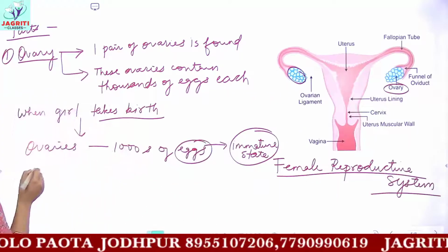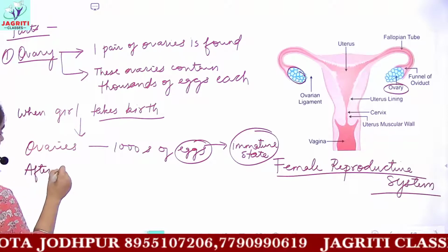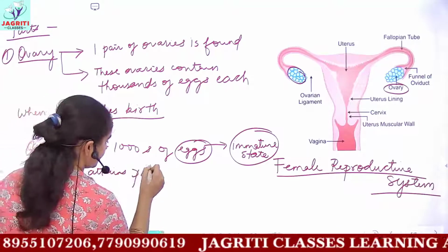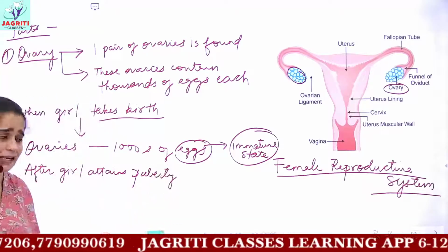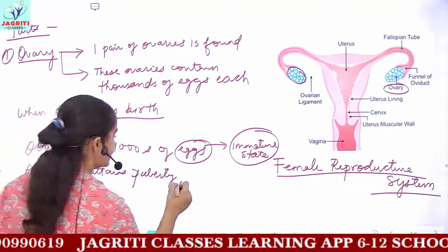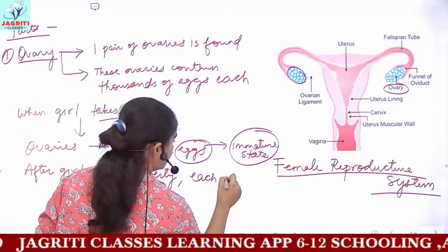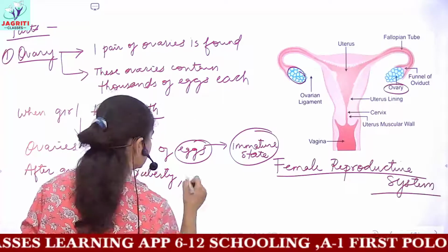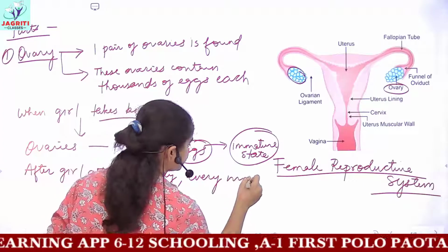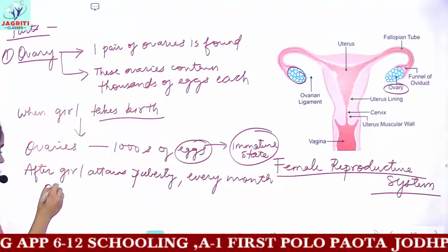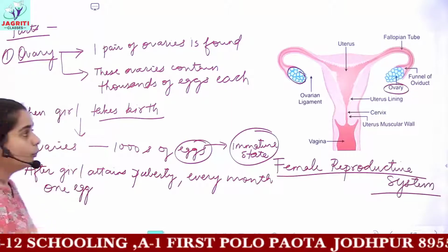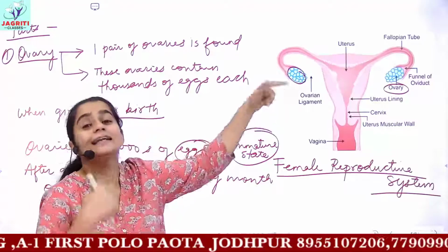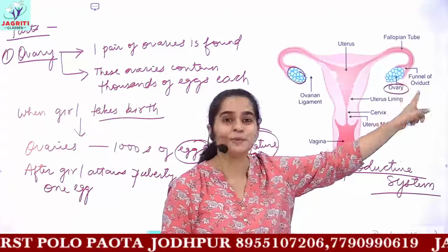Then the next point would be, after the girl attains puberty, that is at adolescence, every month one single egg matures. A single egg matures from one ovary, and the next month the egg matures from the other ovary.